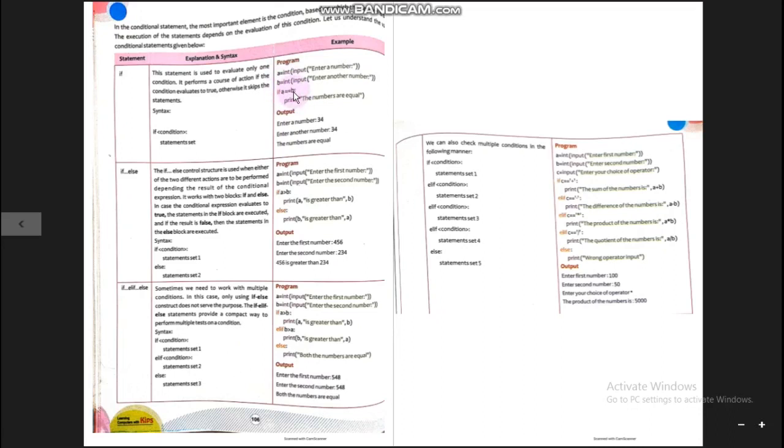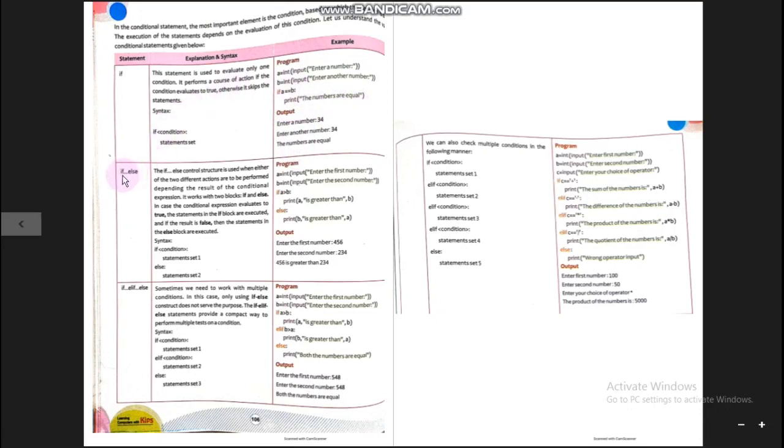So if A is equal to B, meaning when the condition returns a true, it will print the message "the numbers are equal." And when the condition does not return a true, meaning A and B are not equal to each other, it will skip this particular set of statements, and from here whatever you have written will start executing. So this particular set of statements will be skipped.